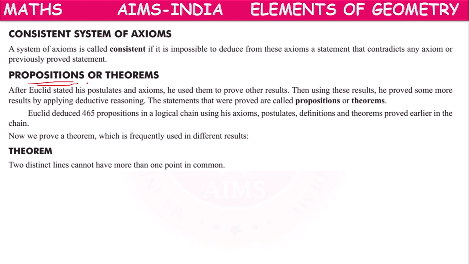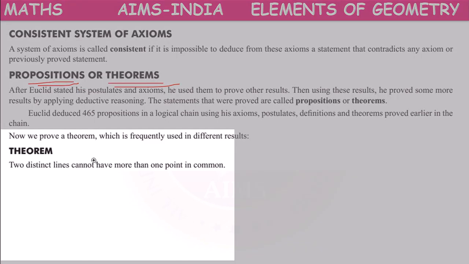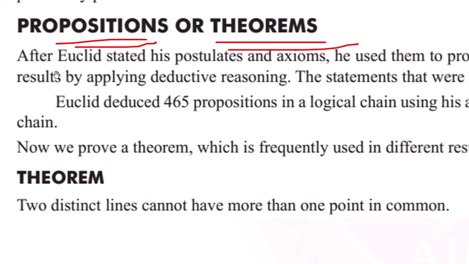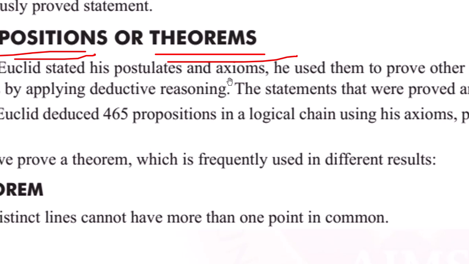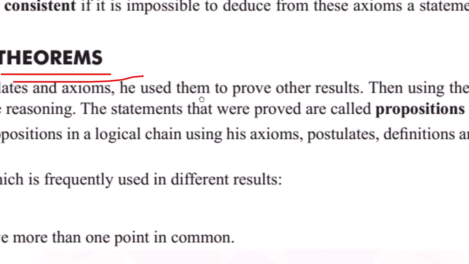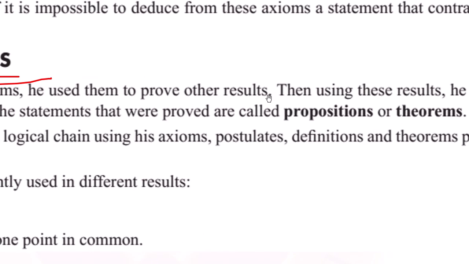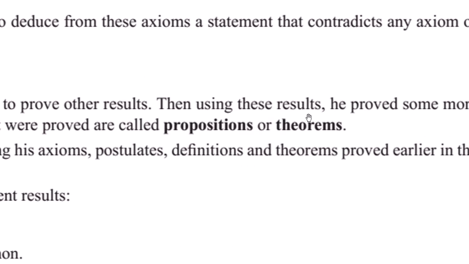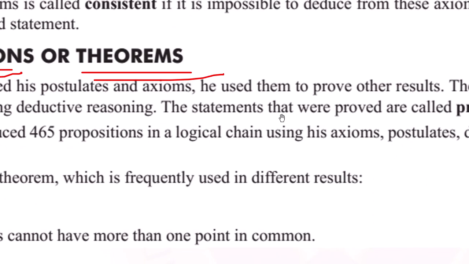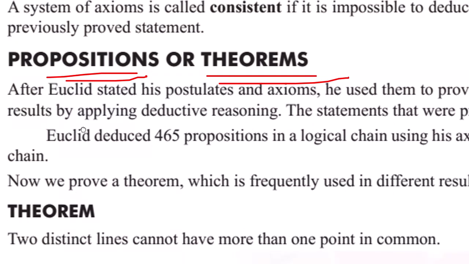Next, propositions or theorems. After Euclid stated his postulates and axioms, he used them to prove other results. Then using these results, he proved some more results by applying deductive reasoning.